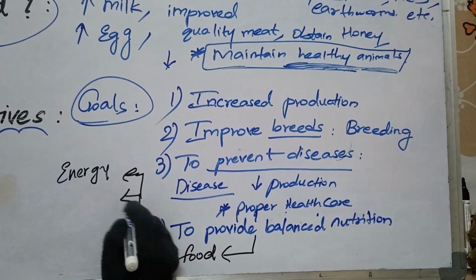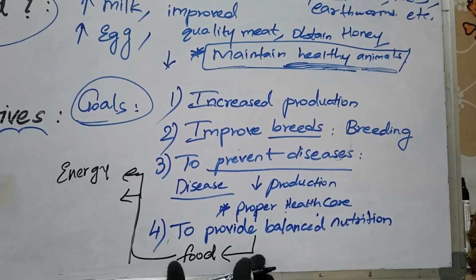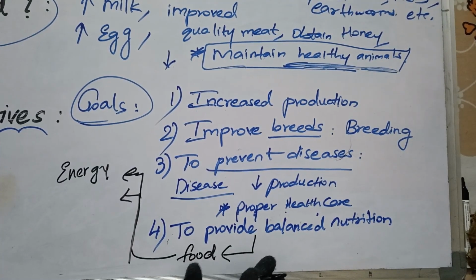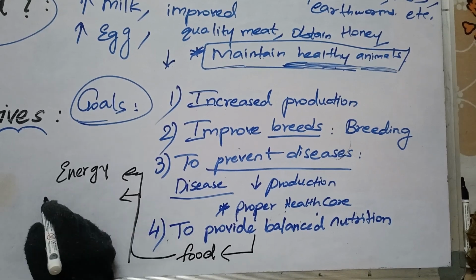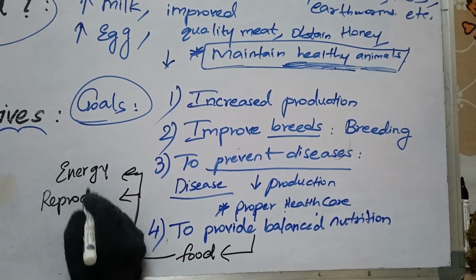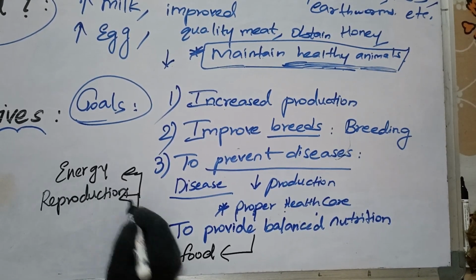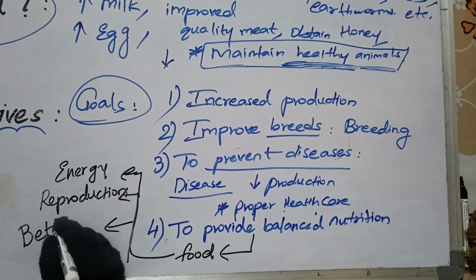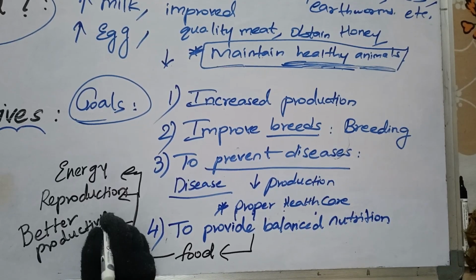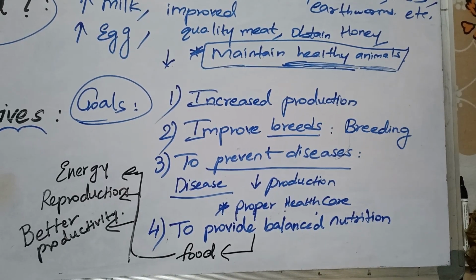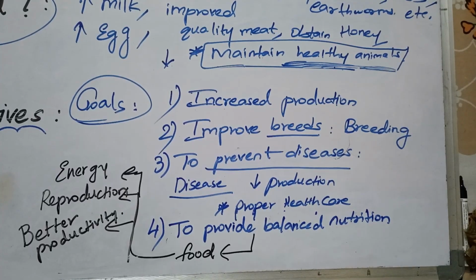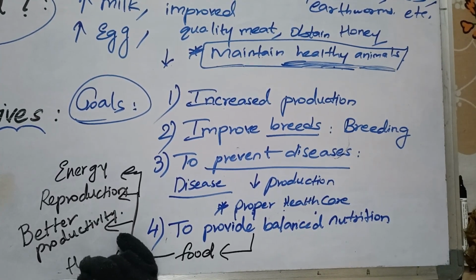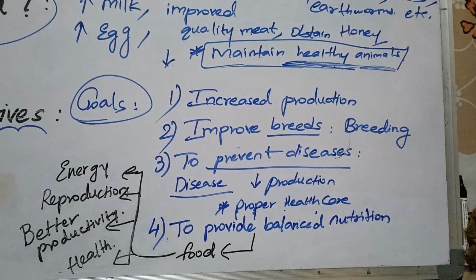This balanced nutrition is also very helpful for reproduction. If they want to reproduce, their body needs energy. And for better productivity, for reproduction, and to maintain their bodies healthy, they need balanced nutrition.